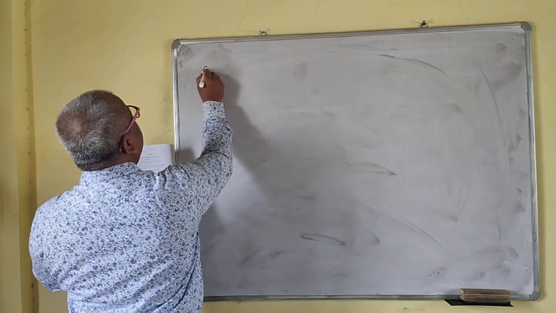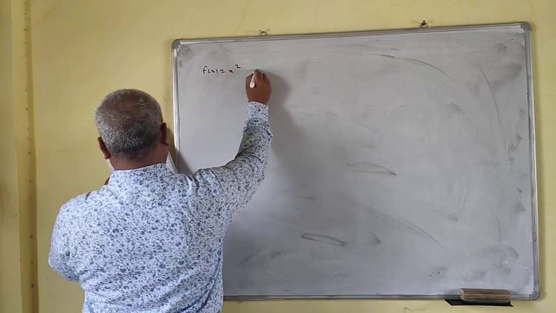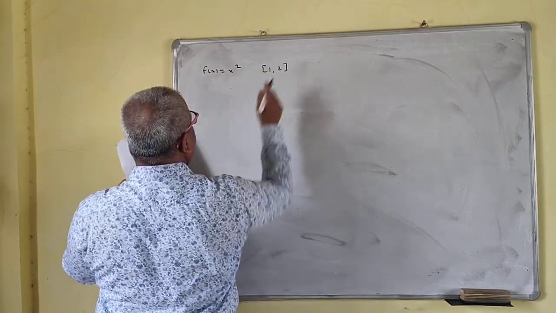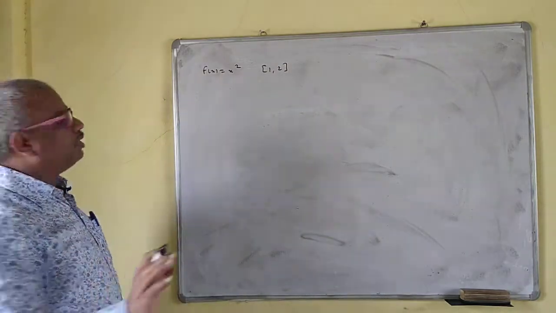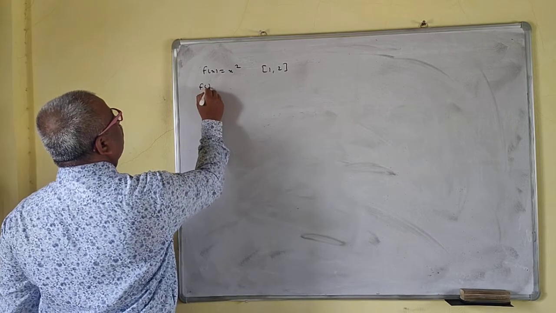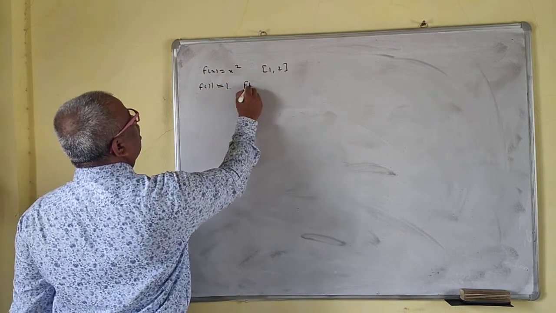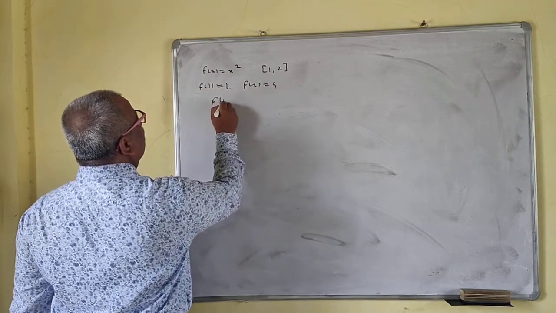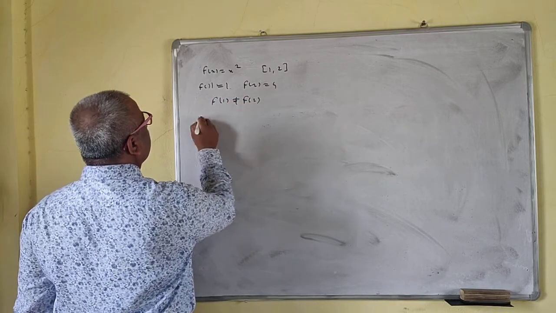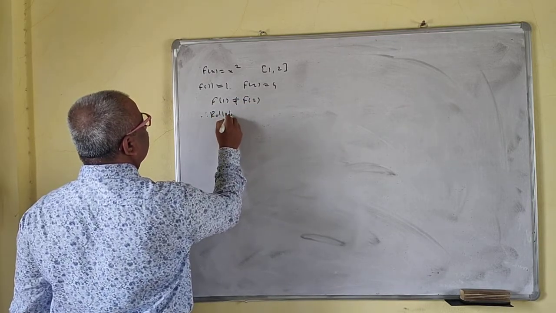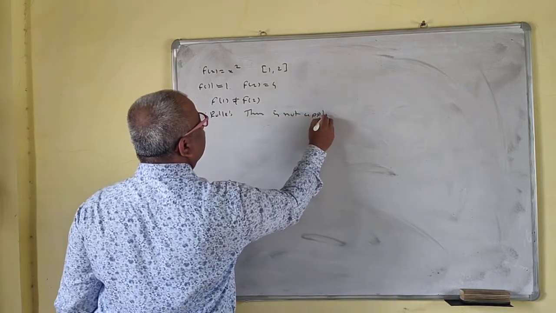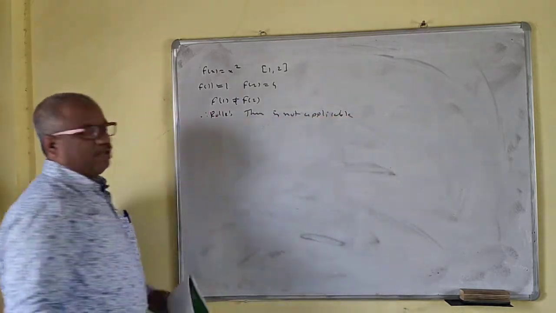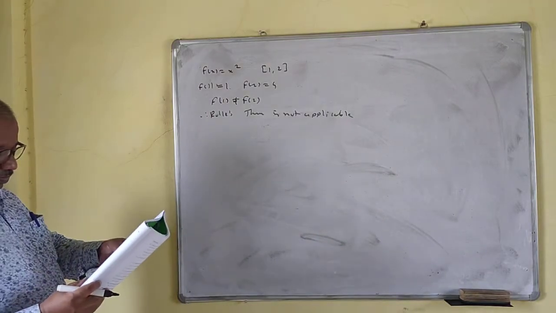Suppose f of x is equal to x square, and your interval is 1, 2. See, the polynomial function is continuous and differentiable. What about f of 1? f of 1 is equal to 1. f of 2 is equal to 4. So f of 1 is not equal to f of 2. Therefore Rolle's theorem is not applicable. No problem for this one.